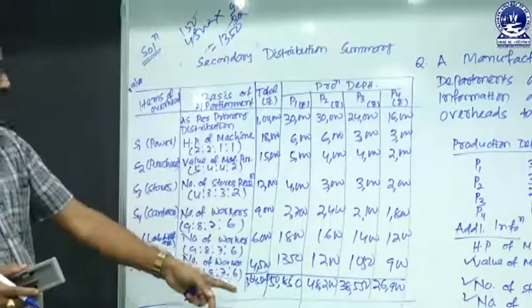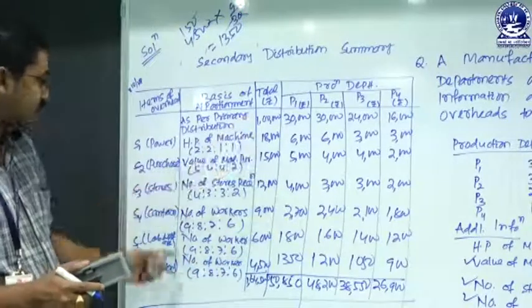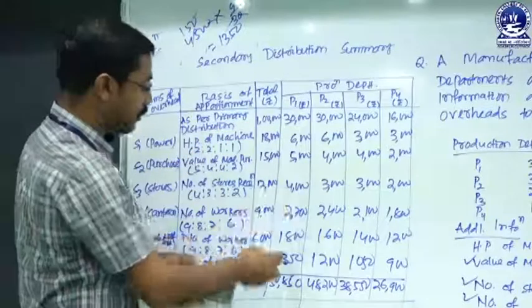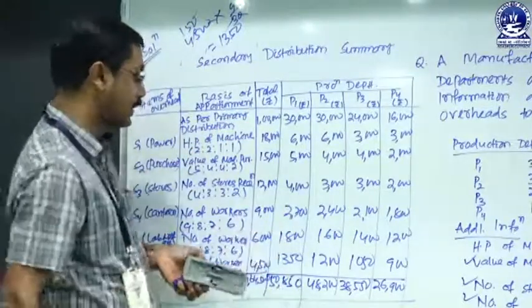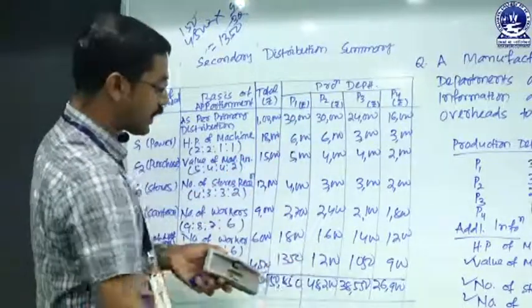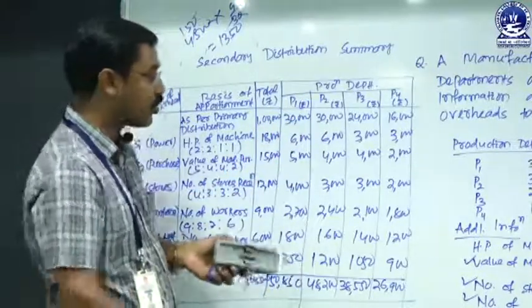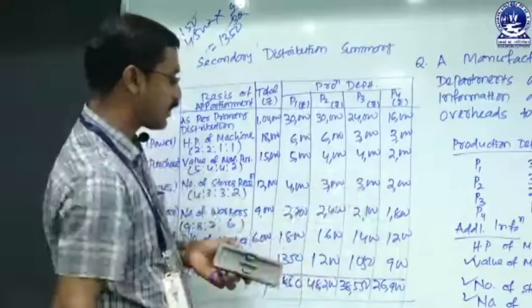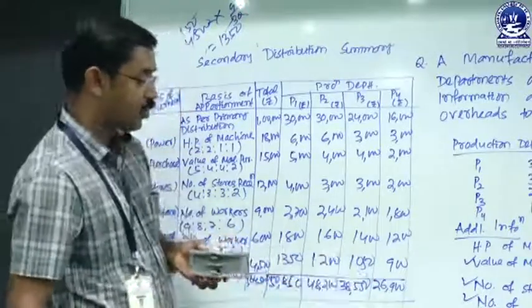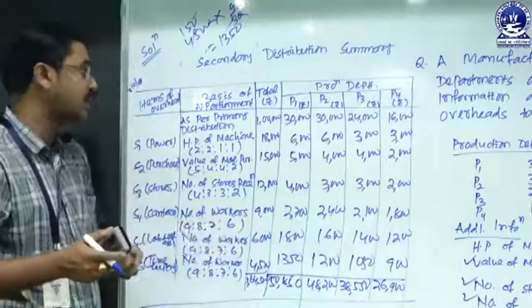So this is the total of all expenses relating to the 6 service departments, 1,64,500. Production department P1 will get a total of 50,850, department P2 will get a total of 48,200, department P3 will get a total of 38,550, and department P4 will get a total of 26,900.